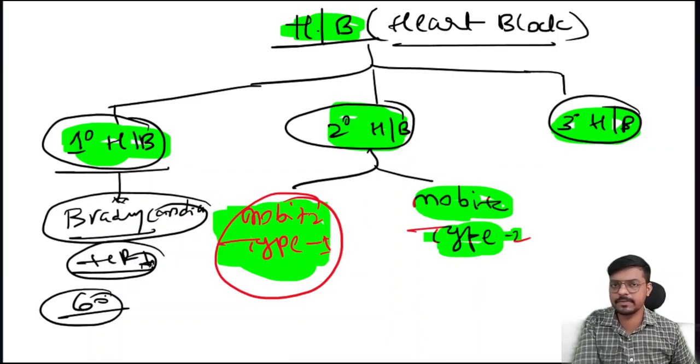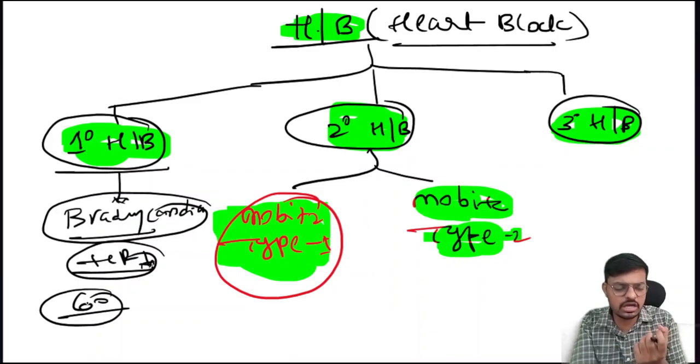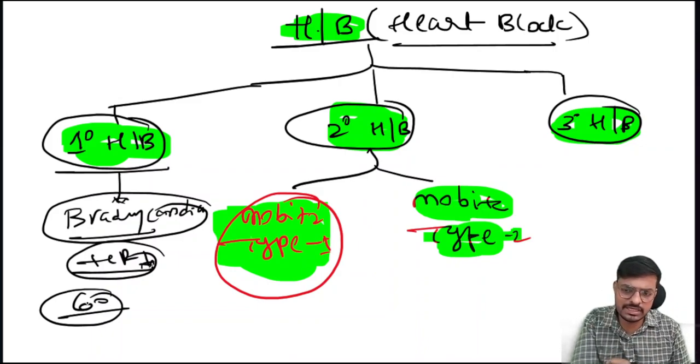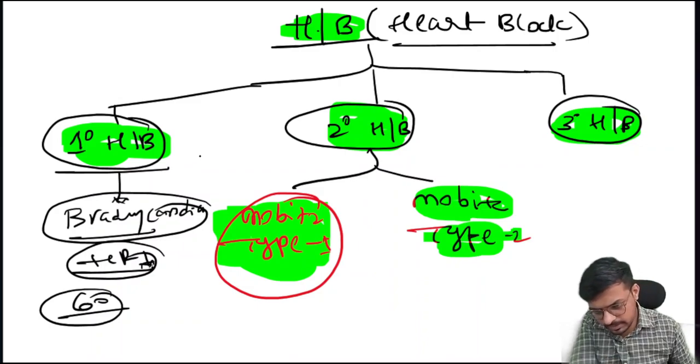But if the heart rate is less than 60, whether it is 50, 40, 30, 20, or 10, and there are symptoms, we have to treat it. What are the symptoms? Breathlessness, apprehension, and the cells craving oxygen. There will be cyanosis. If symptoms of hypoxia are generated, we have to treat the bradycardia.